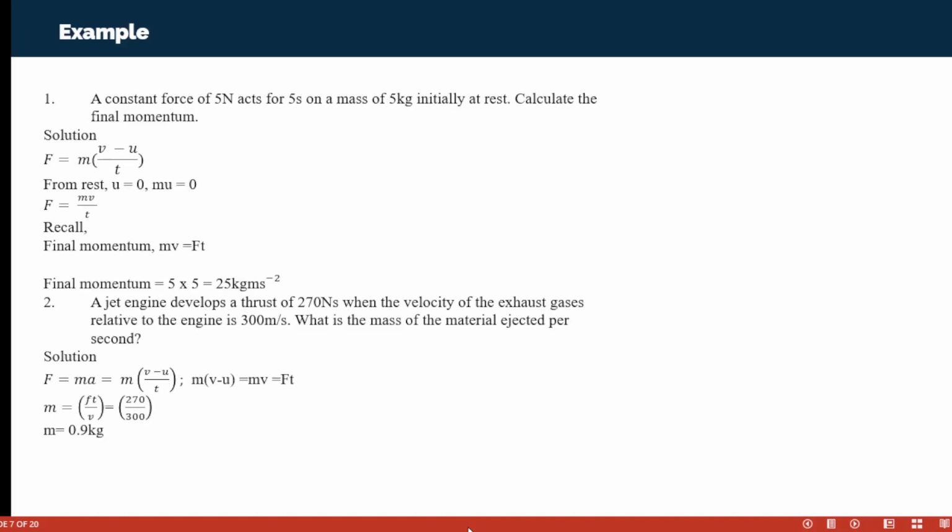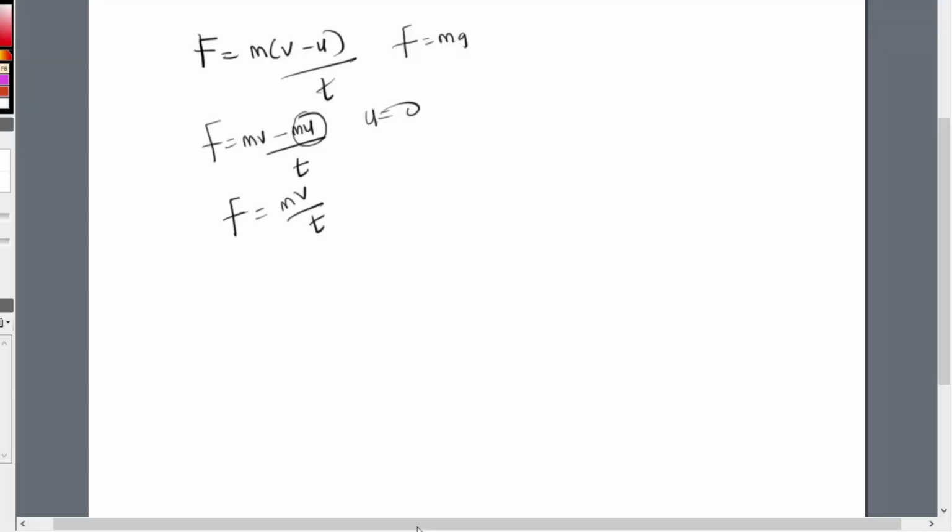And what is our force? Our force is 5 Newton, time is 5 seconds, and the mass is 5 kg. So everything is 5, 5, 5. We are looking for our velocity, so 5 is equal to 5v over 5. So 5v is equal to 25. v is equal to 25 over 5. Then v is equal to 5 meters per second. So that is the final velocity.